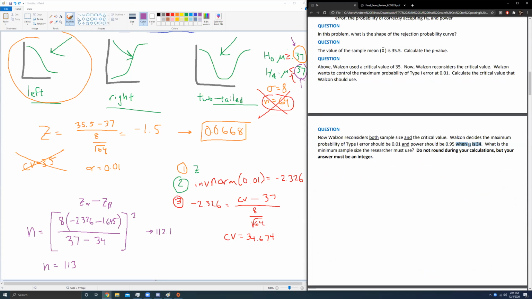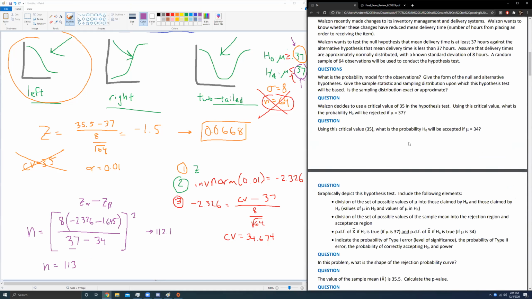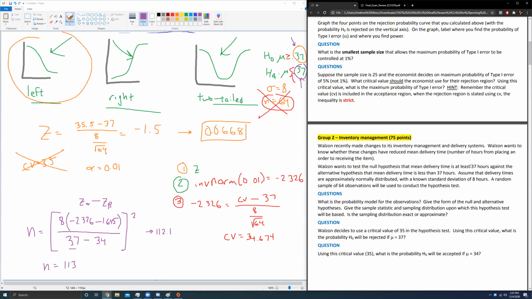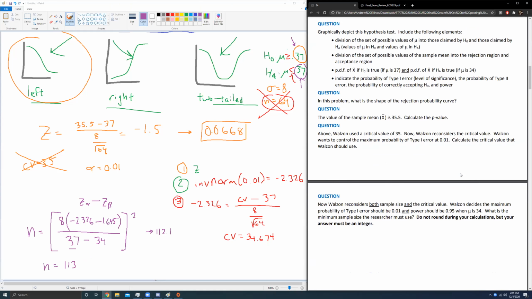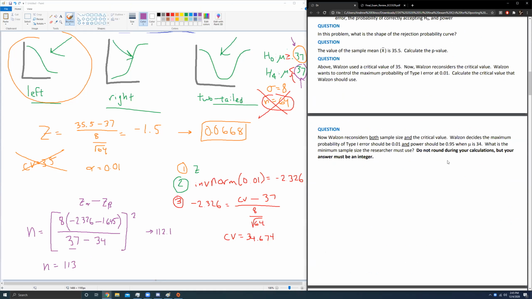That has to be mentioned to you. If they only state one value of mu, they're probably telling you the alternative one, and you have to think back to your hypotheses to recall your mu null value. Good? All right.